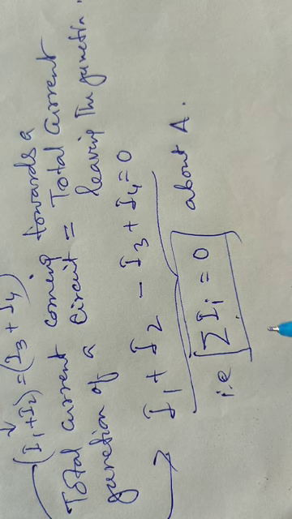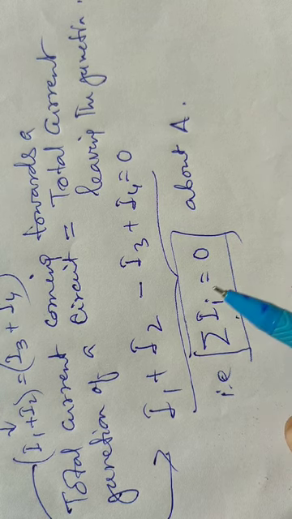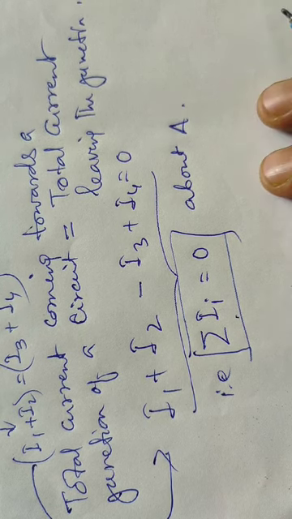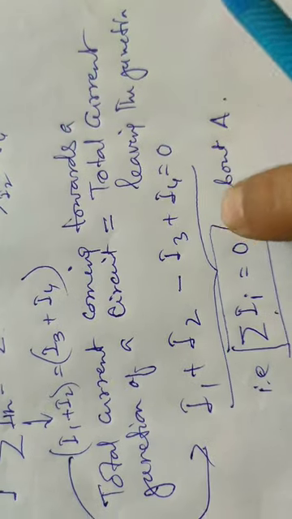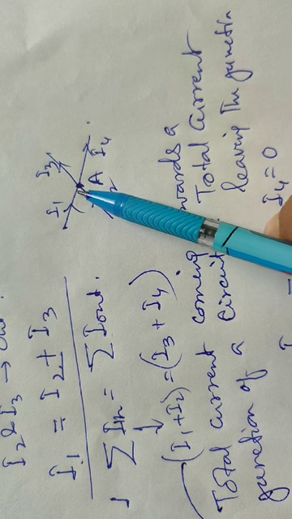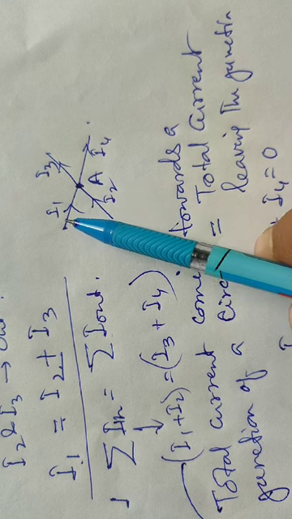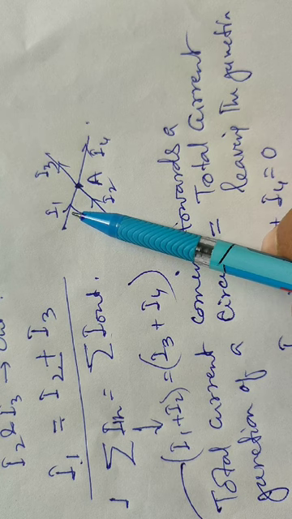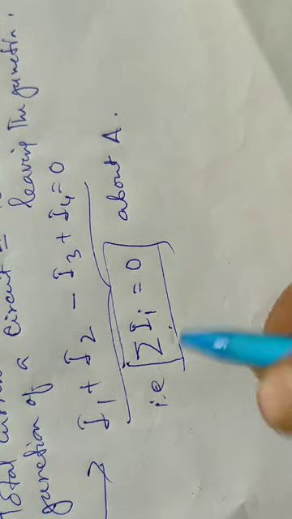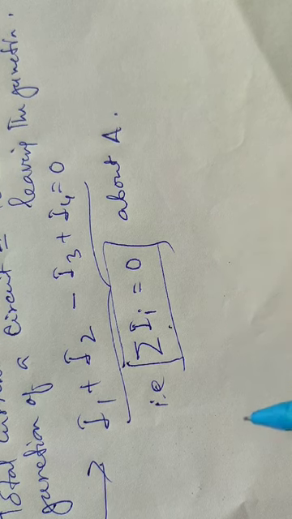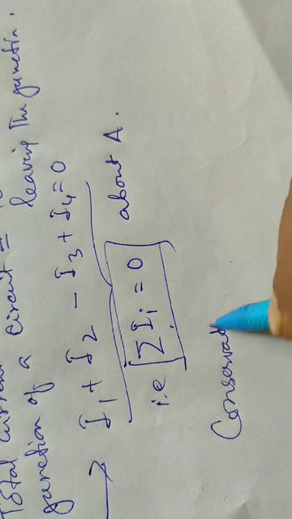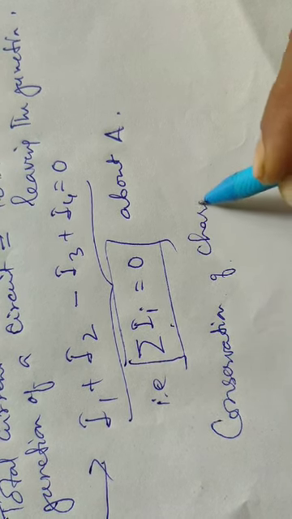It means conservation of charge. It means nowhere is charge accumulated, charge never disappears. Current coming from one side means current is flowing from this direction, which means there is flow of charge. So we cannot create charge, we cannot destroy charge, there is no disappearance of charge. Therefore, Kirchhoff's first law is based on conservation of charge.